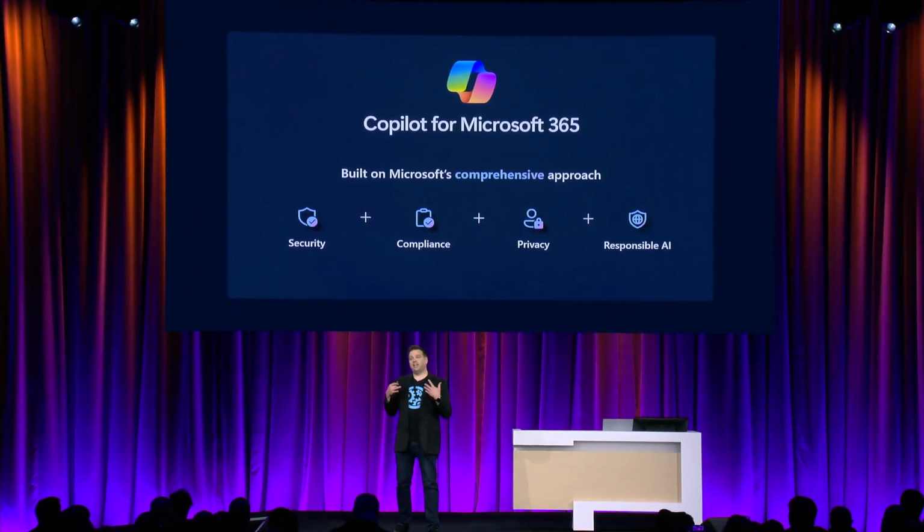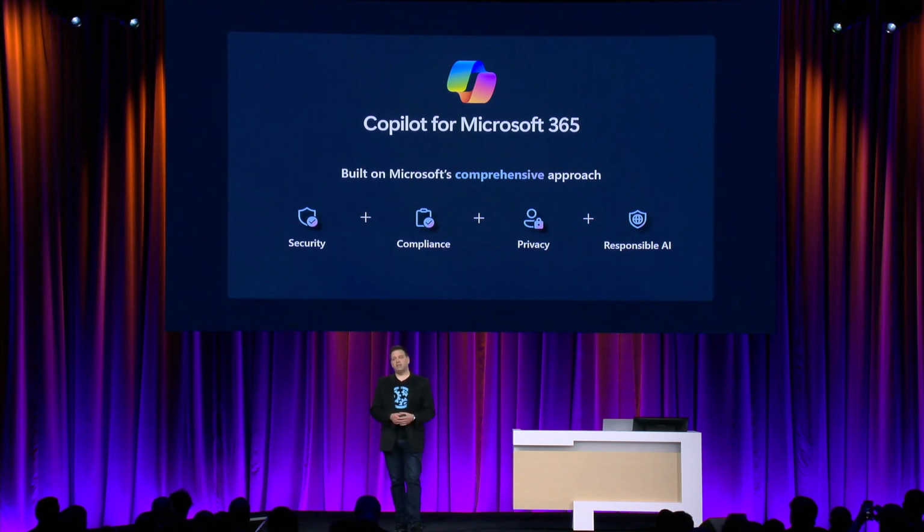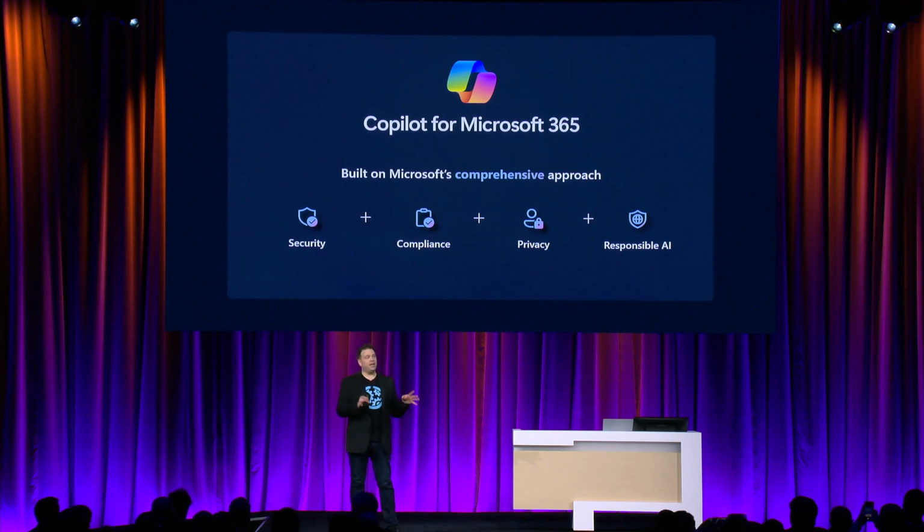All right, so going back to the point with Gartner, making sure that, again, we've got the right tools and the right processes and approach in place for security, compliance, privacy, and responsible AI. And guess what? This entire session is going to be talking about all of these different topics. And again, this is going to be the first time that we've shown a lot of these different pieces of information and also demonstrations about how everything works.